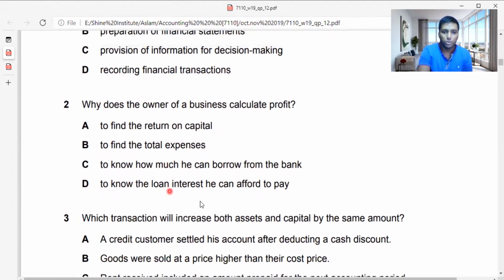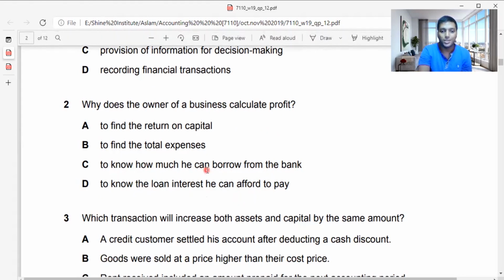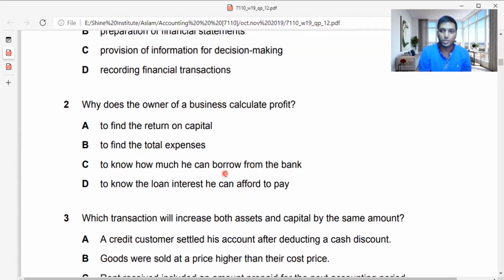I'll start from D. To know the loan interest he can afford to pay. It's not about how much money you should be able to pay on interest, because you need to have overall knowledge about how a business is calculating profit. The main scope of a business calculating profit is to know how much money you have made out of the investment you have made. So here you might see it's not the exact answer you are expecting. To know how much he can borrow from the bank, he might consider how much the business might borrow, but it's not directly a concern of our owner. To find the total expense, somewhat, but still not directly.